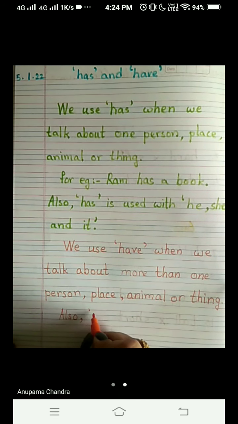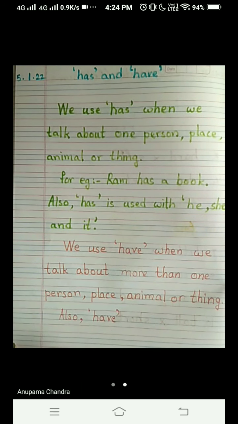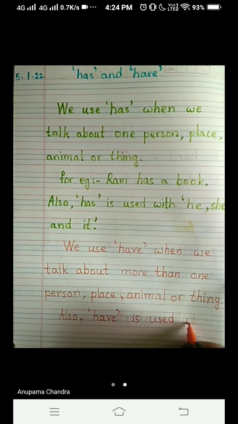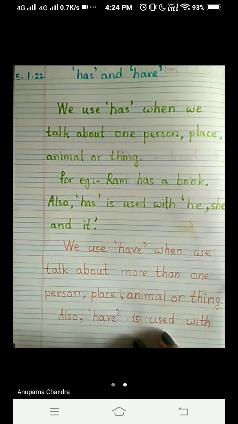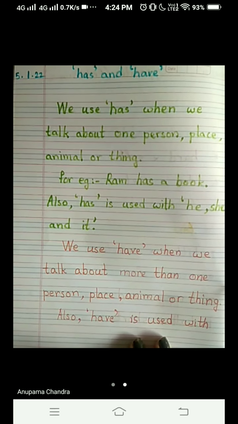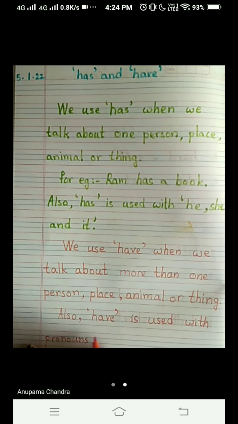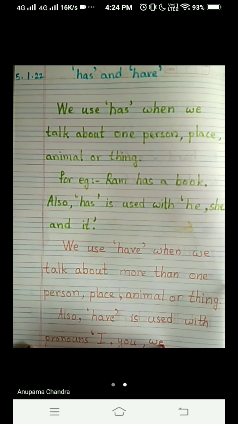Also, comma, 'have' inside inverted commas. Also, have is used with pronouns I, comma, you, we, and they.